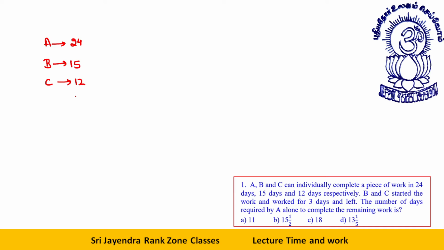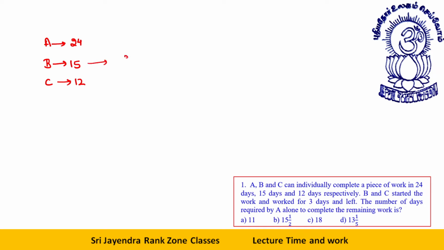B and C started the work and worked for 3 days and left. The number of days required by A alone to complete the remaining work is, see students.